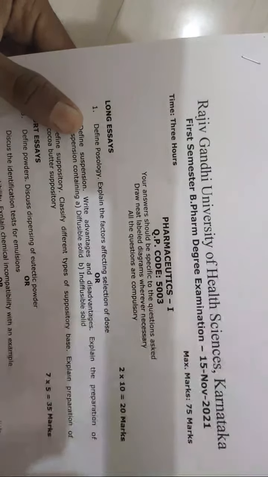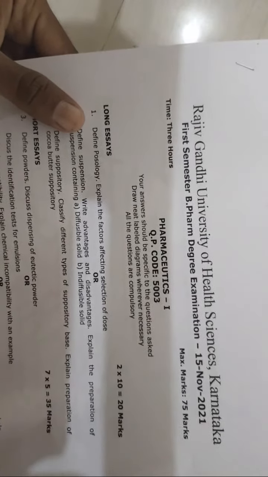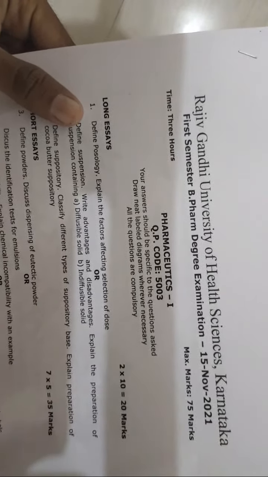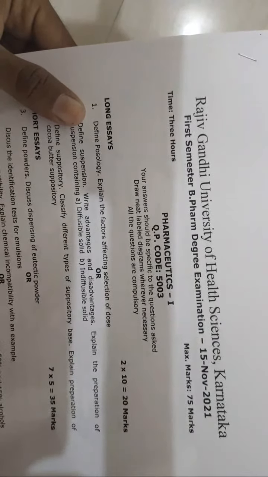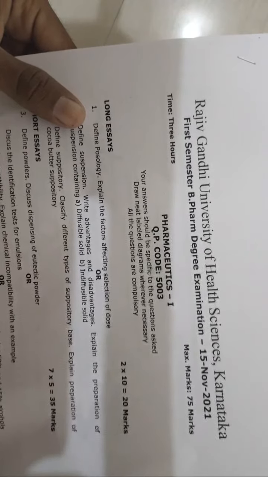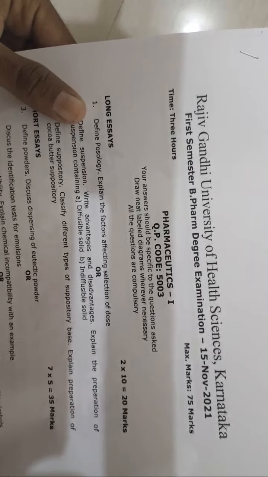First you write posology. Then you classify all the factors, minimum 11 factors. After writing the 11 factors, you go on explaining each factor, 6 to 8 lines is enough. Then posology is completed.